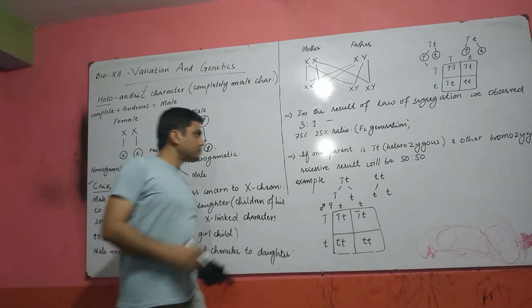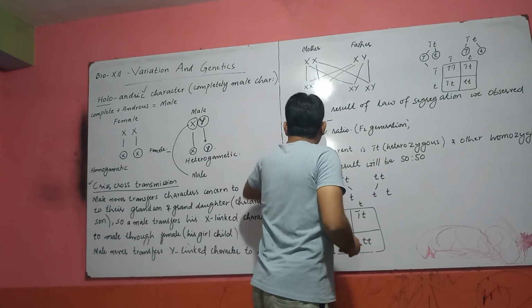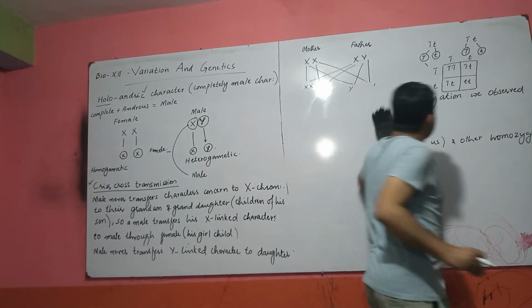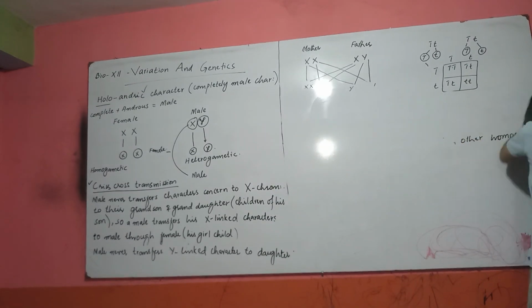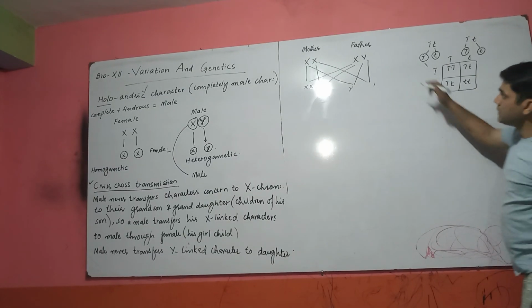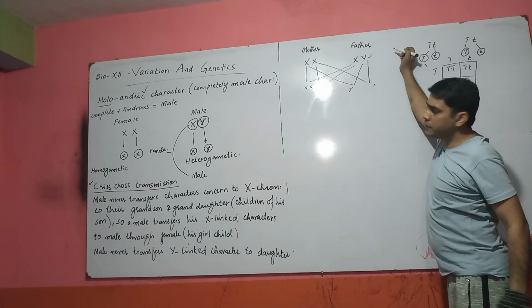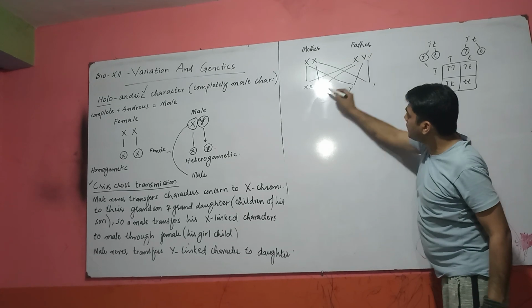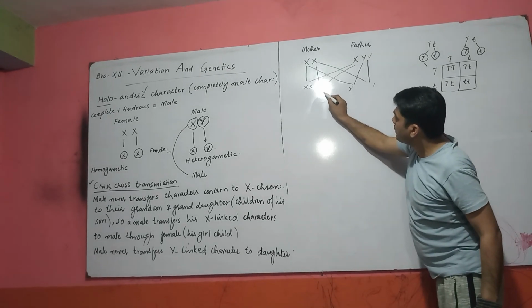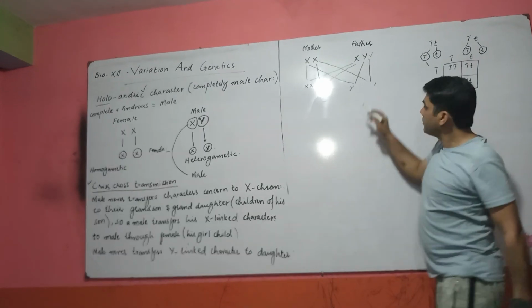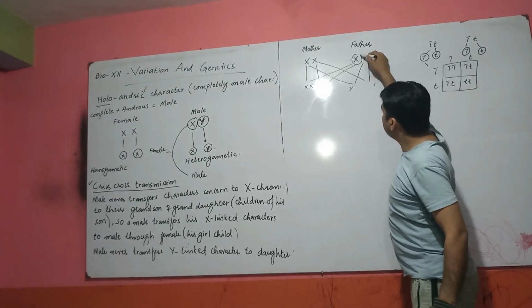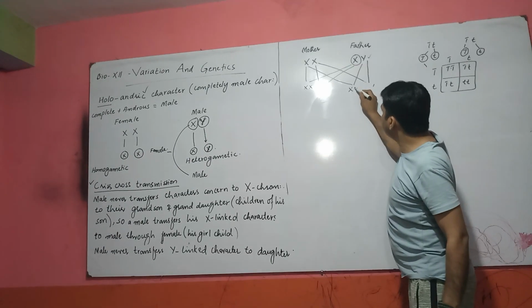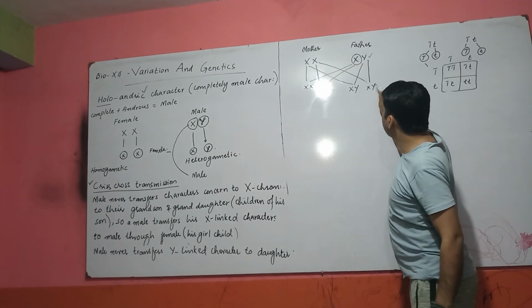For example, this is the father. The male transfers his X to his daughter. Means the father never transfers X to his son.